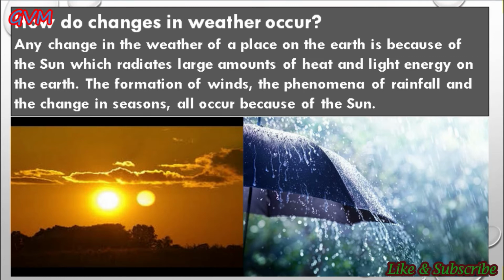And students, the energy of the sun absorbed and reflected by the earth's surface, ocean and the atmosphere plays a prominent role in determining the weather of a particular place. And students, the formation of winds, the phenomena of rainfall and the change in the seasons all occur just because of the radiation of the sun.